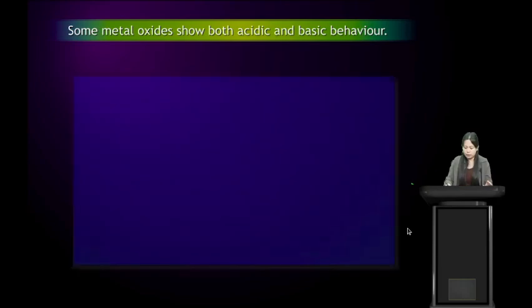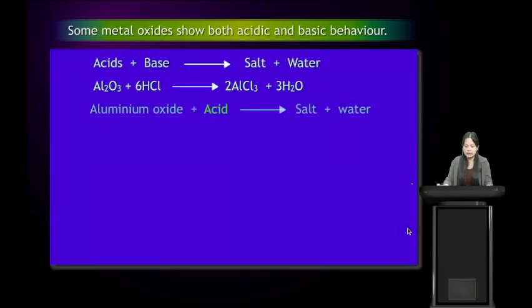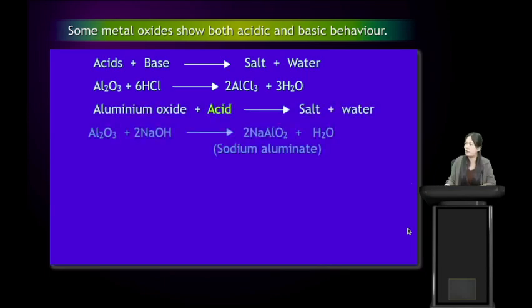So let us see here. Acids, when they react with a base, give salt and water. So aluminium oxide, when it reacts with HCl, which is an acid, gives salt and water: aluminium chloride and water. So meaning this aluminium oxide is basic in nature, because when acid reacts with base, we get salt and water. Here also we are getting salt and water. So if HCl is acid, this must be base. So in this case, aluminium oxide is basic in nature.